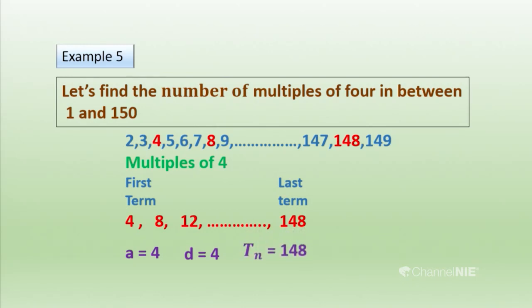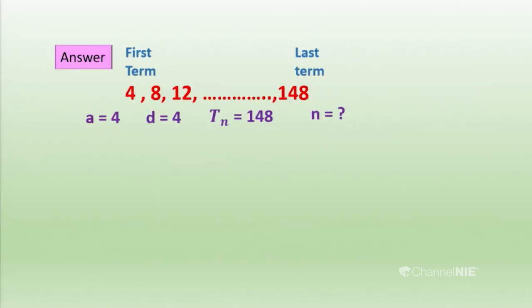Then we know the nth term. If we know the nth term but we don't know what n actually is, we have to find n. n means the number of terms, the position. So, here we have to find that. That is the thing we get by reading the question. What is the question there? So we have to find n here. Then we know 3 data, so we can substitute those data into the formula Tn equals a plus (n minus 1)d. Let's substitute them.